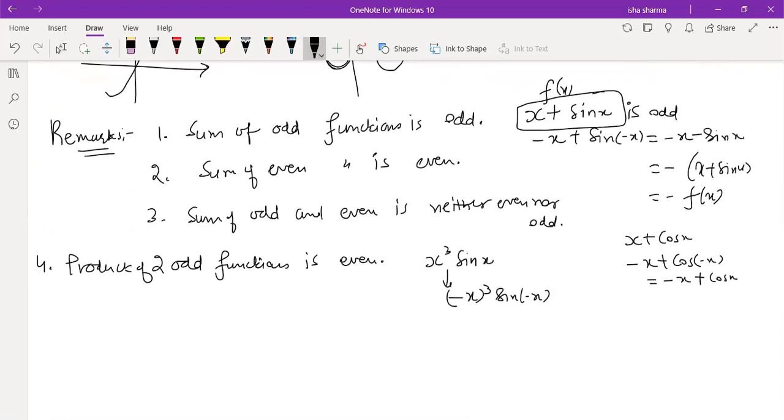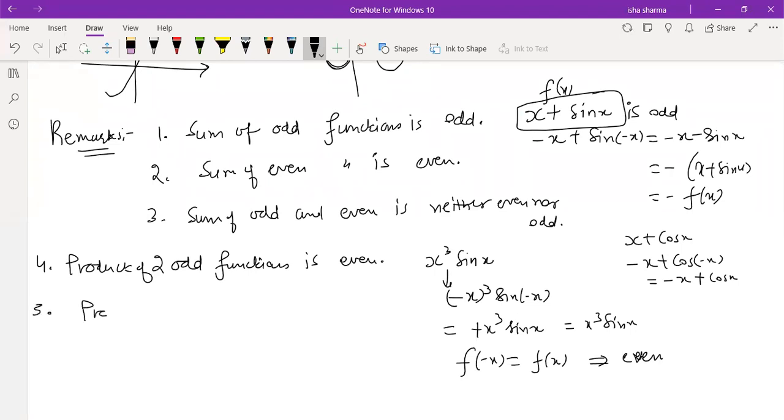There will be two negatives coming out, so minus x cube, and then it will be plus, because one more negative will come out from sine x, so overall it is again the same function, x cube sine x. So f of minus x turns out to be the same as f of x, therefore this is an even function. So remember this result: if you multiply two odd functions, the resultant is an even function.